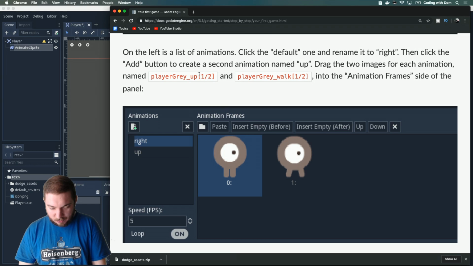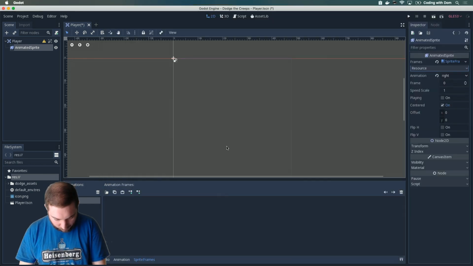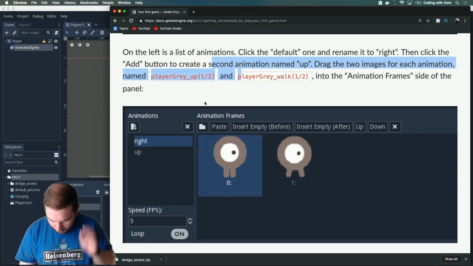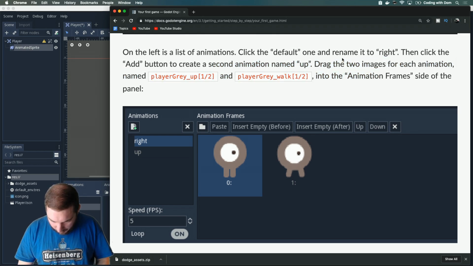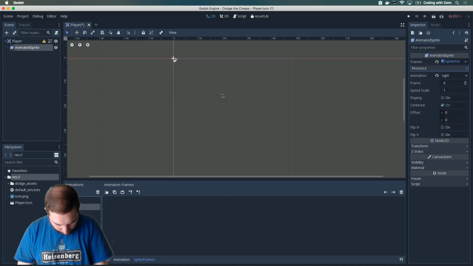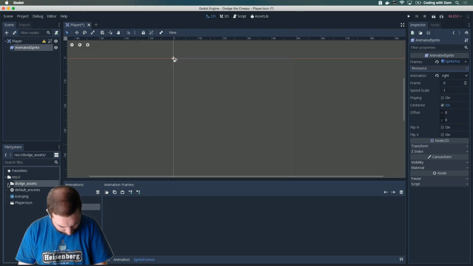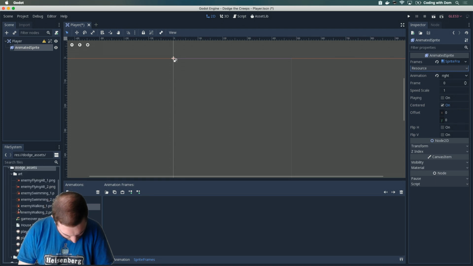Okay, on the left is the list. Click the add button to create a second animation named up. So, add up. There you go. Drag the two images for each animation, named player gray up and player gray walk, into the side of the panel. So, we have art.